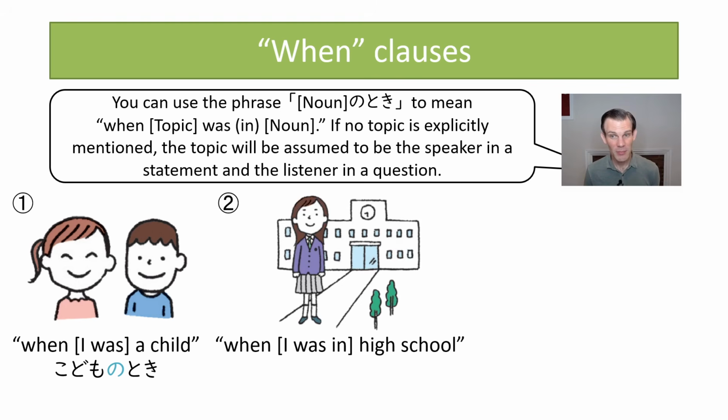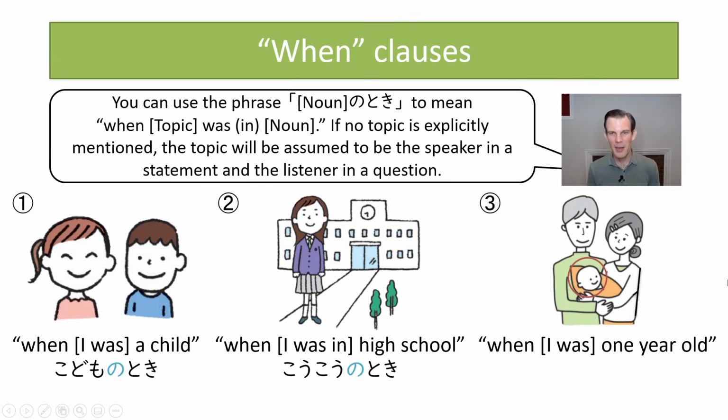When I was in high school, 高校の時. Again, we just have the word for high school, の時. So when I was in high school, in a statement. If we're asking a question, 高校の時 could be when you were in high school. And then finally, when I was 1 year old, 1歳の時. So 1 year old no toki, 1歳の時. Or in a question, when you were 1 year old.